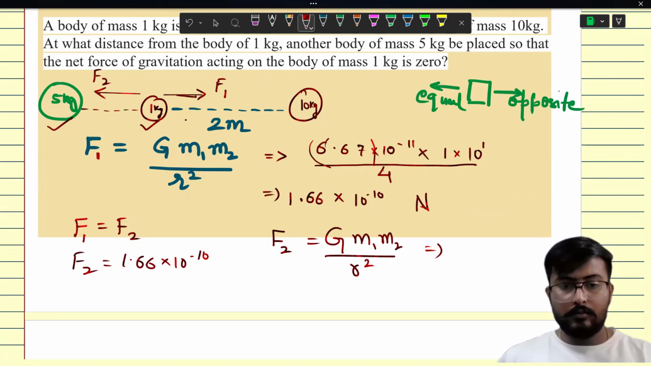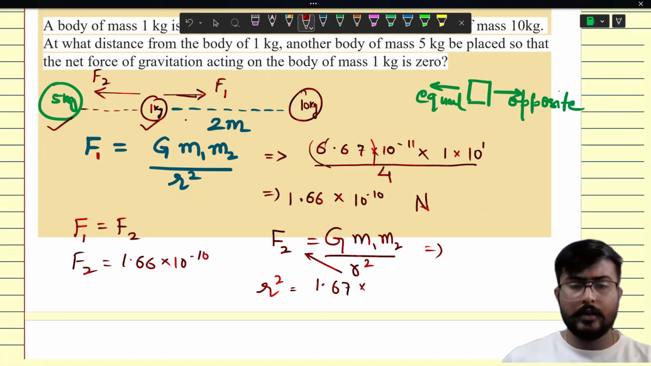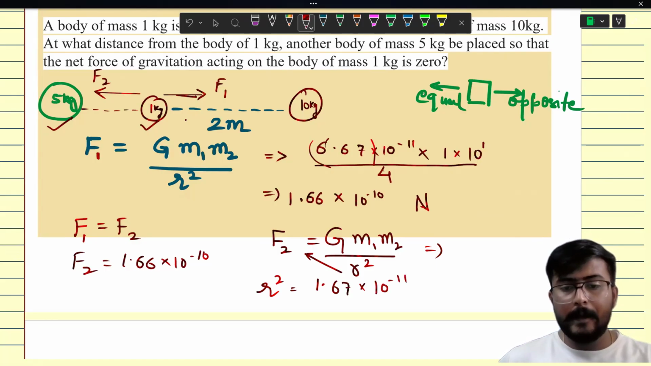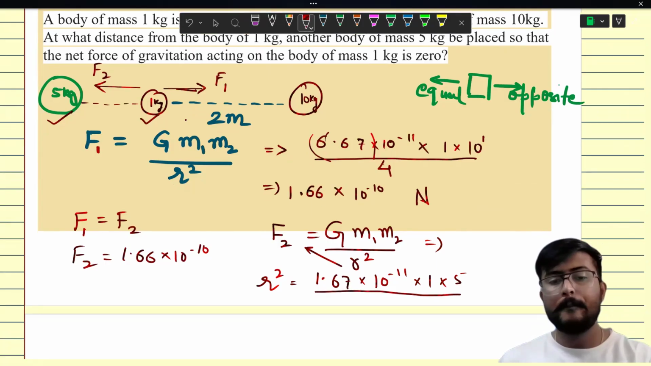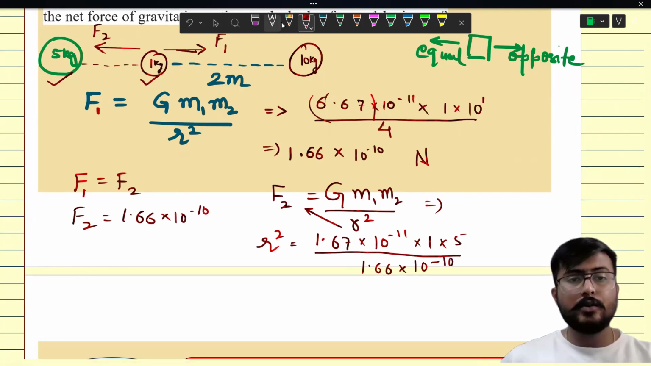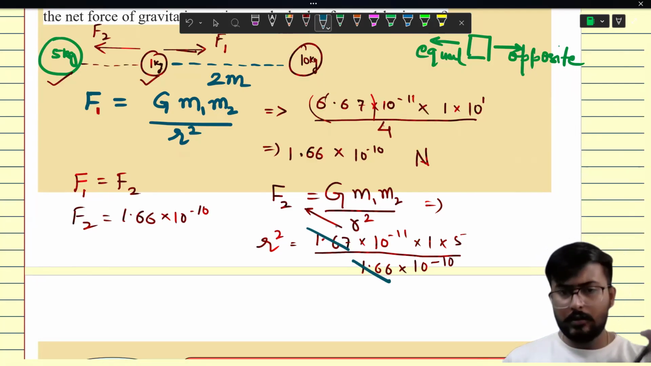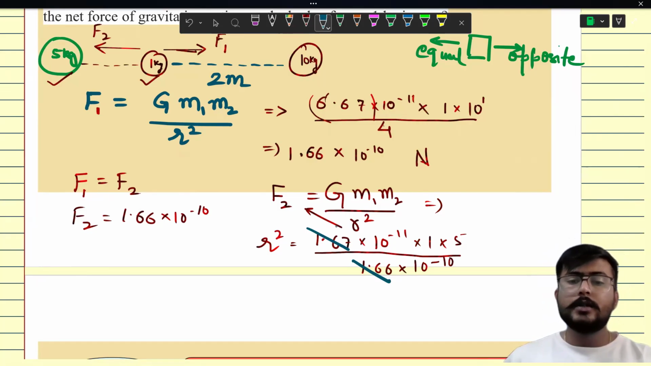We will put the R square over here and we will bring that force down. So 1.67 into 10 raised to power minus 11 into 1 into 5, divided by the force, that is 1.66 into 10 to the power minus 10. Can I say that these two numbers could cancel each other if we do a quick approximation? Approximately they are equal. So yes.